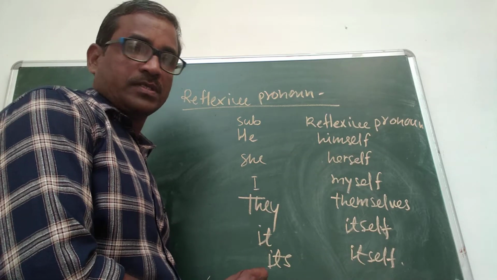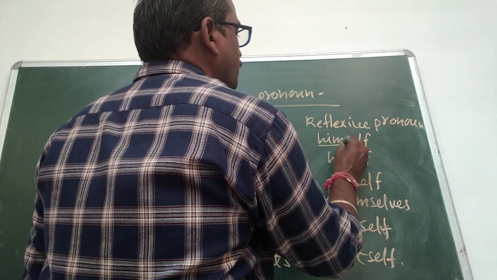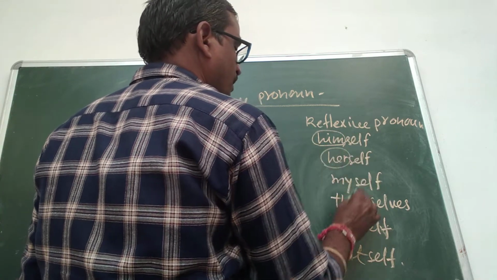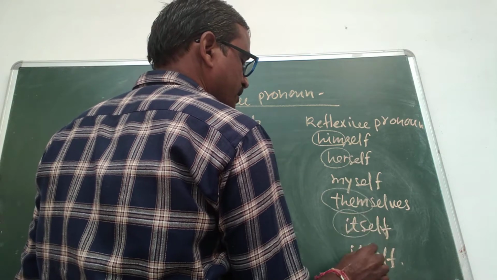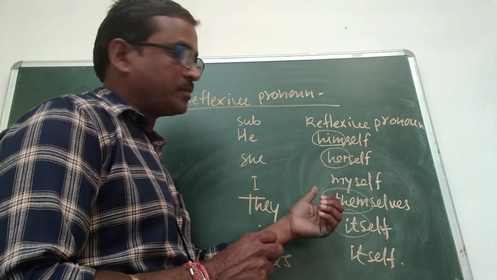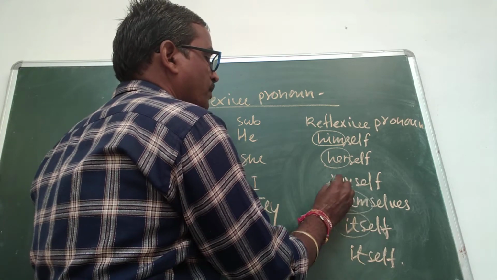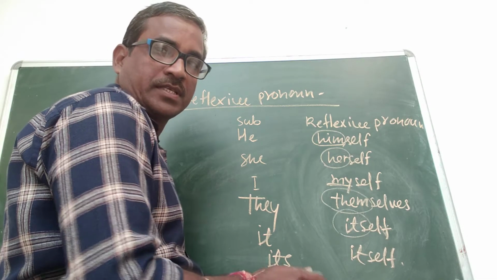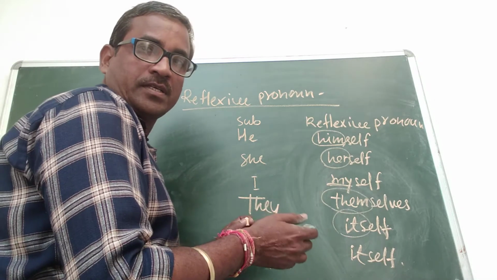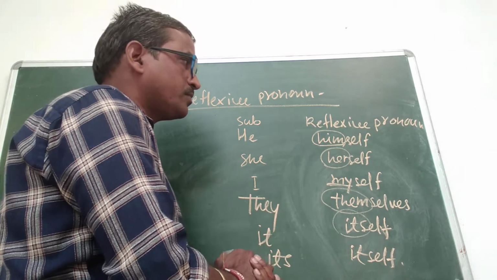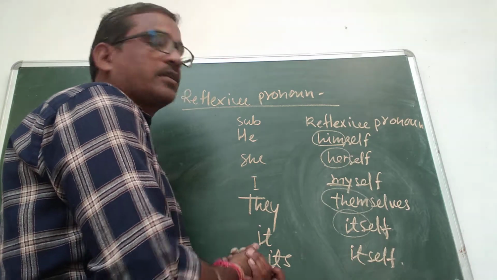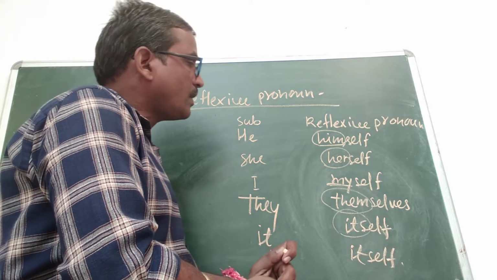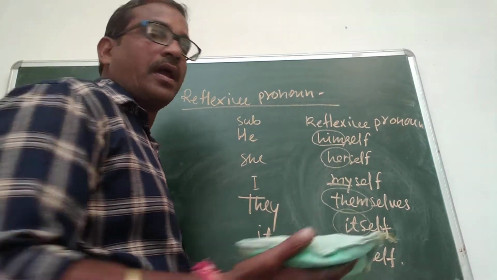These are reflexive pronouns that are made from the objective form of the subject. Here, him, her, them, its are objective forms of the subject and my is the possessive form. It is somewhat different from objective cases. So self form is always added in the objective form of the subject. These are the reflexive forms of any subject. Remember it and use it.